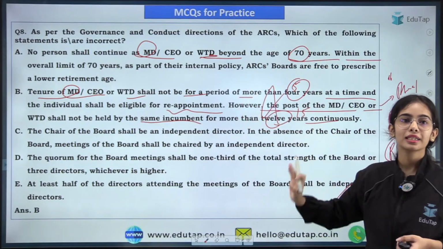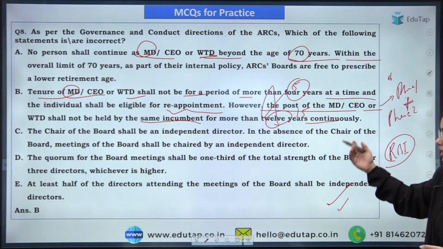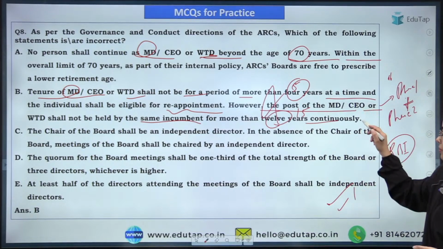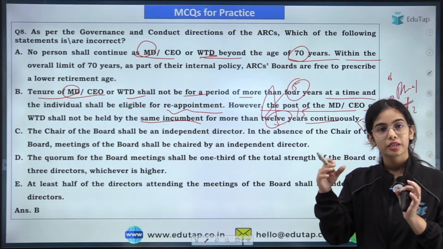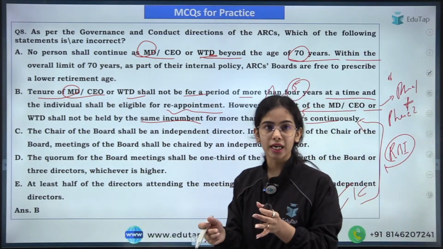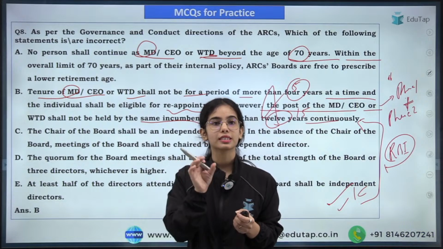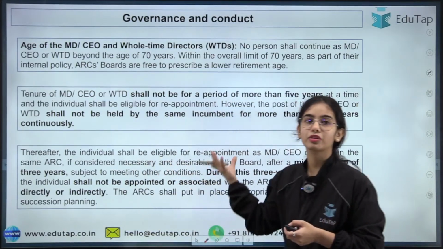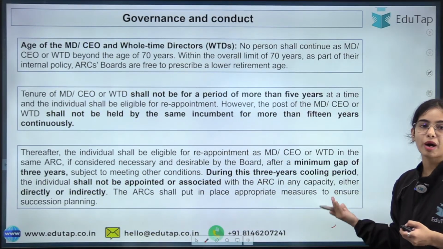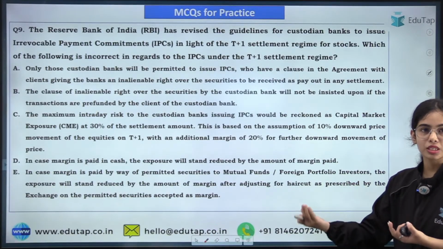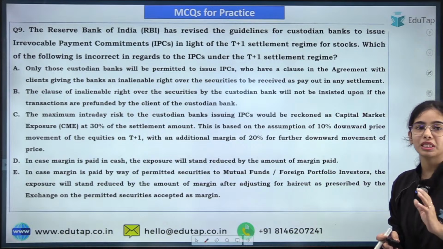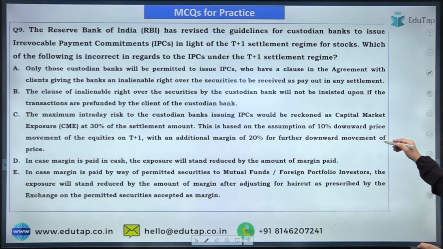So directly you can tell that B statement is incorrect, and you can read the later statements also, and you can understand that okay, these are the directions for the governance and the conduct for the ARCs, for the asset reconstruction companies. So I have discussed all of the directions about the ARCs with you, and you need to remember that a question can come from this direction. So at least have the basic idea. Okay. Now coming to the next question, try to read this question and try to answer this question.